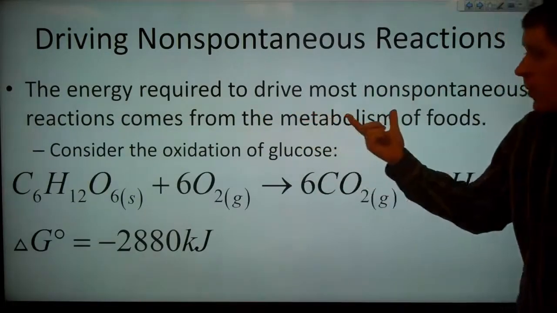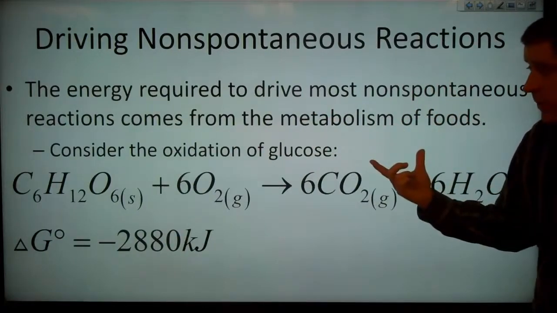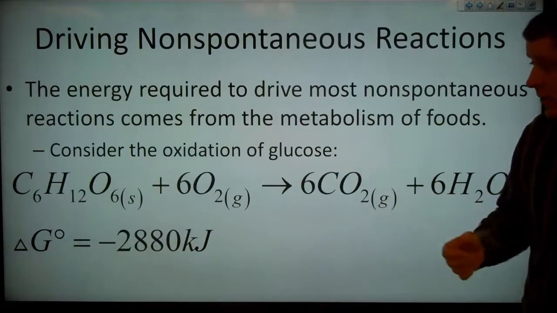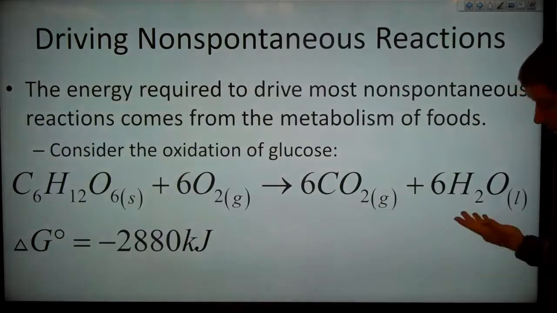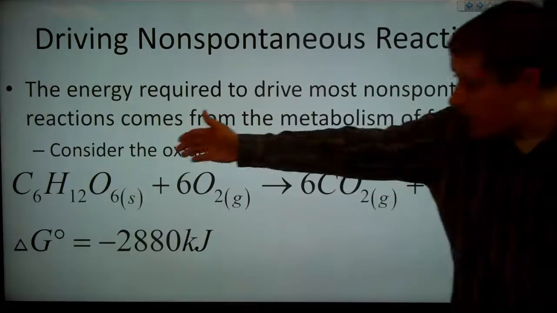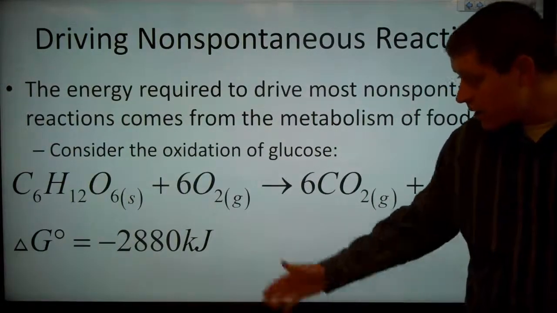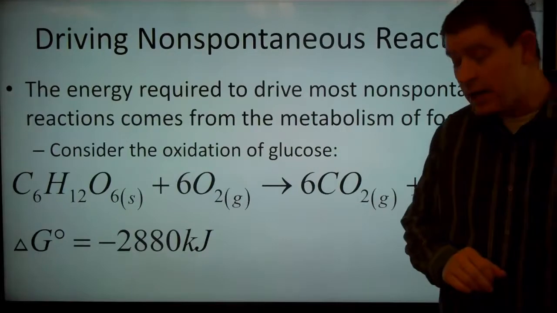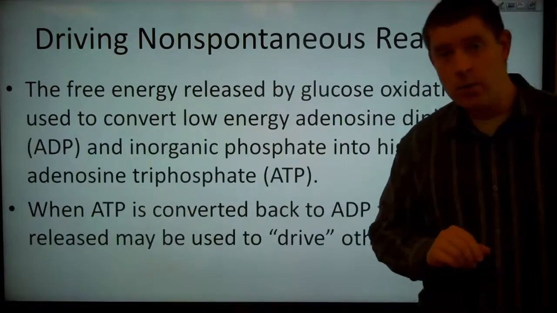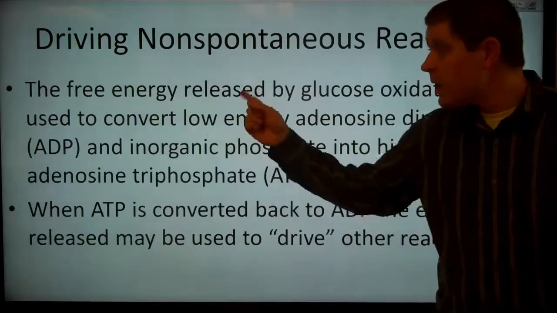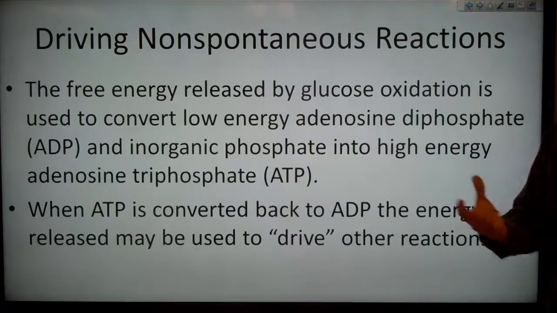So, the energy required to drive most non-spontaneous reactions comes from the metabolism of foods. And so let's look at the oxidation of glucose. So here we have glucose, and we add oxygen, we make carbon dioxide and water, and we have then a standard Gibbs energy change of negative 2,880 kilojoules per mole of glucose reactant.